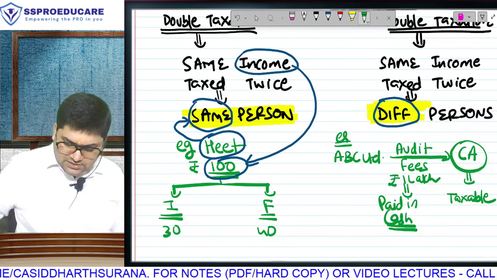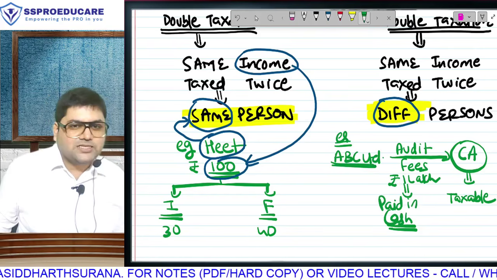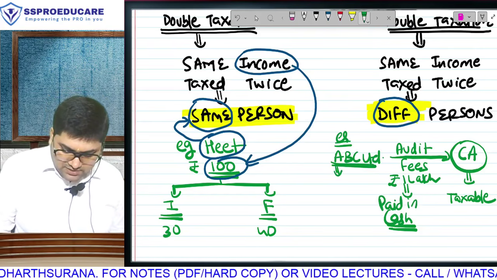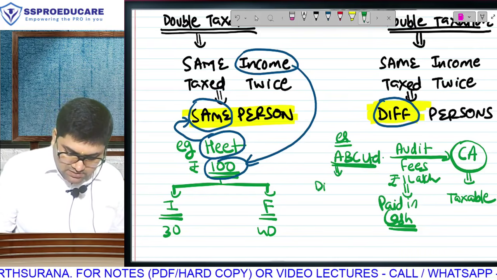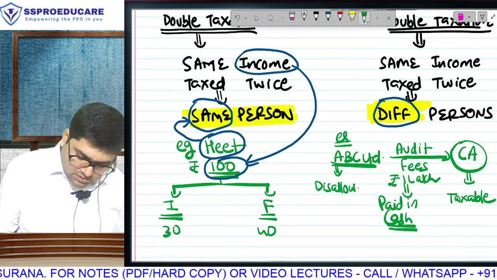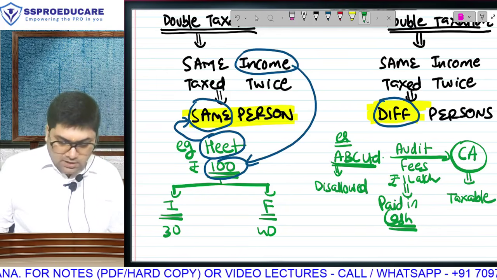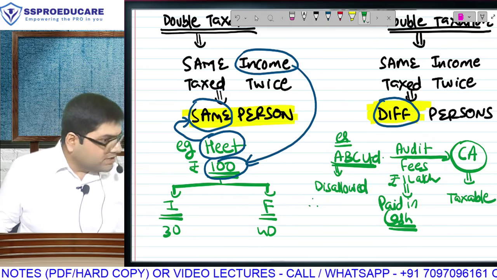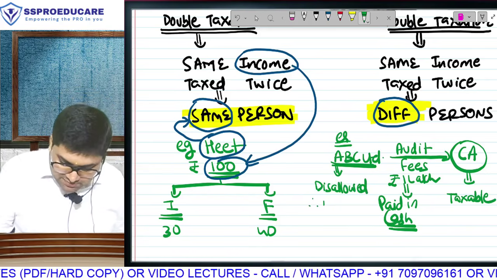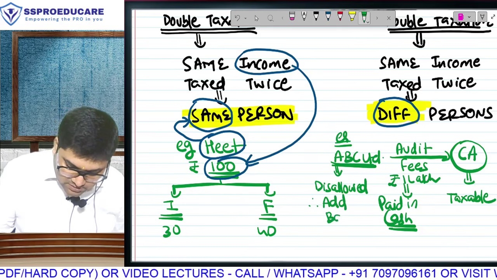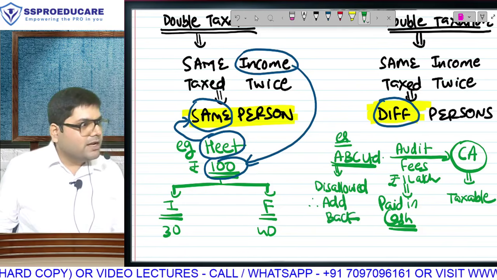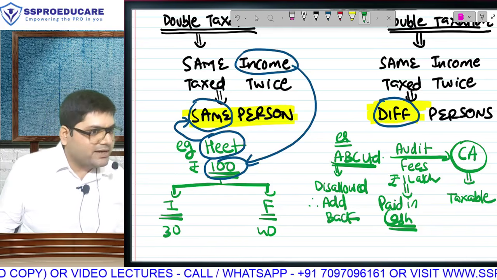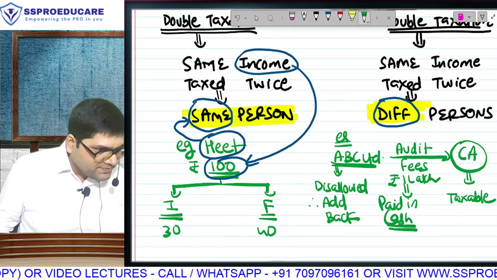This was very easy. This company, because of violation of cash expenditure rule, do you realize that this expense is going to be disallowed for the company? Disallowed मतलब whenever an expense is debited to the P&L account, but you are not eligible for the deduction. That means what do you have to do in PGBP? Add back. Expense which is debited and disallowed has to be added back. ये याद है adjustment PGBP का?